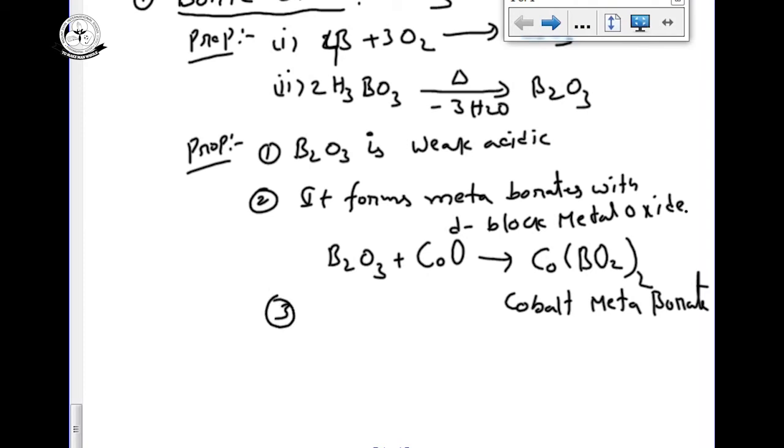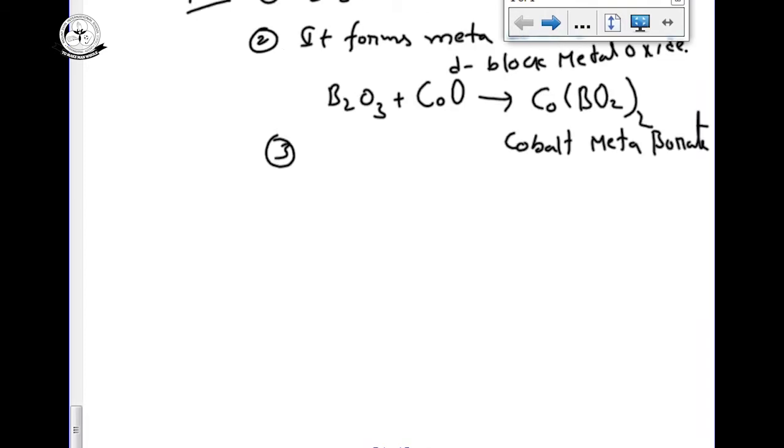Third one. We already know B2O3 is acidic, so I am adding it with an acid to form a salt. I am taking a strong acid.